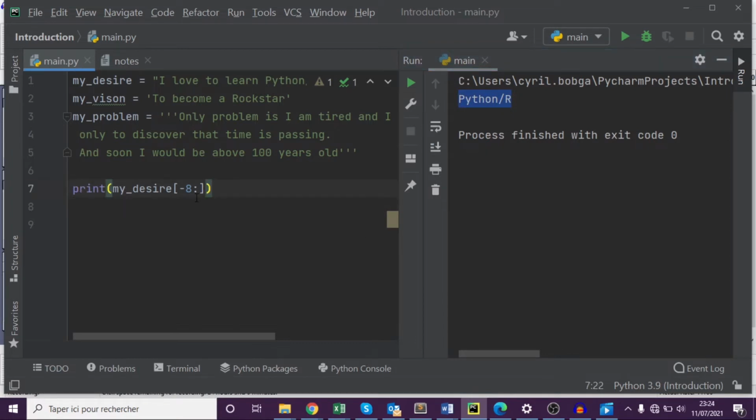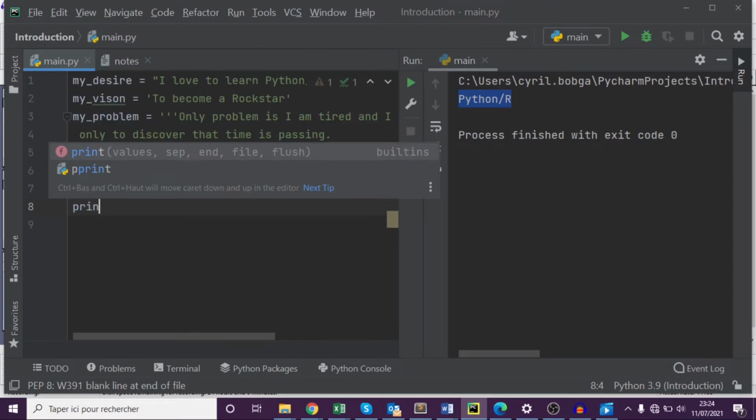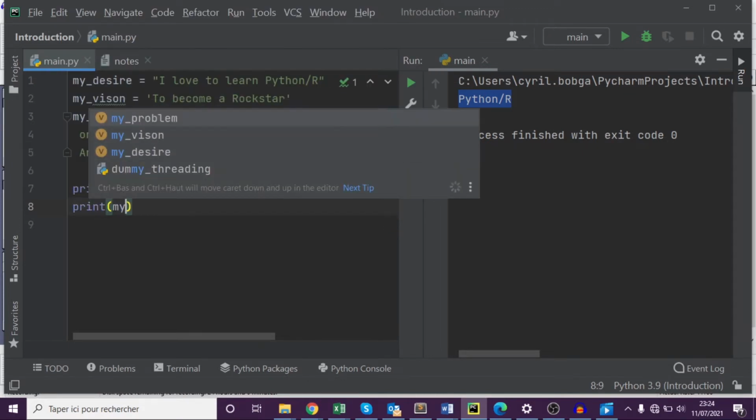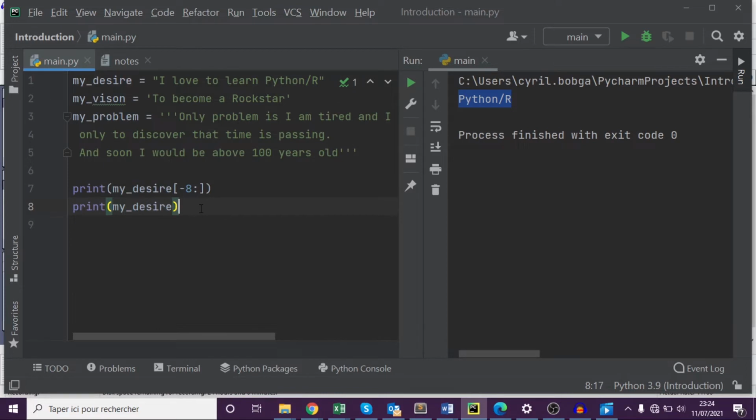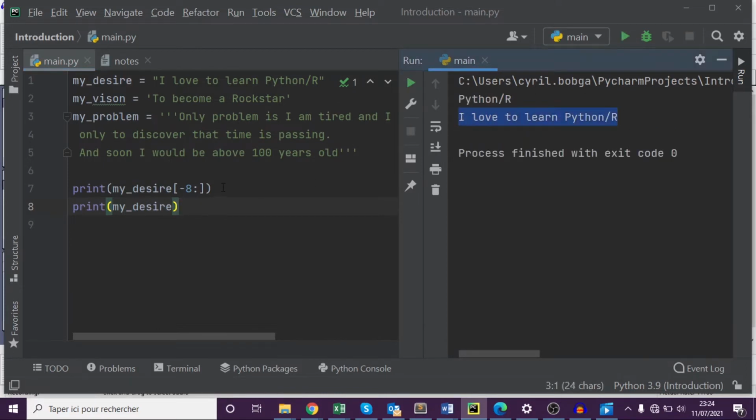There is something you need to notice. If I print the original string, which is my desire, you will notice that the string has not changed. Whereas what we've been doing here, this is the result. It's immutable, which means you can't change the original string in Python. What you're actually doing is creating a new string from here. So for example, this could be my desire 2 equals to this one.